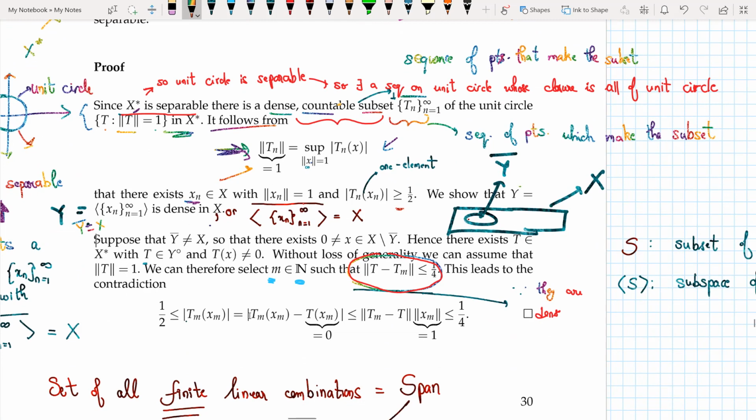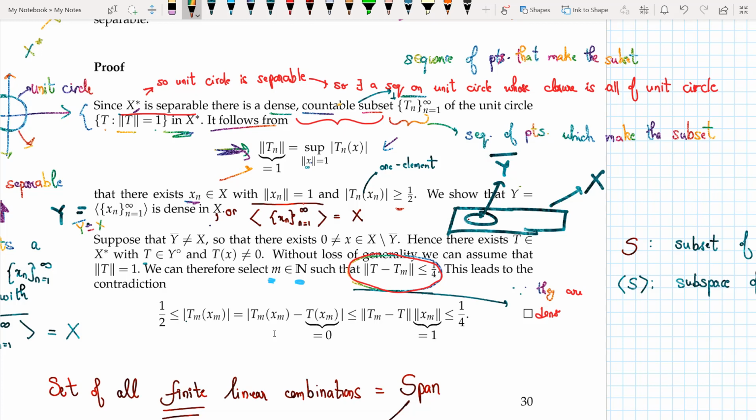Now we prove this by contradiction. Suppose y closure is not equal to X, so that there exists an x belonging to X minus y closure. This is from the corollary of Hahn-Banach, and hence there exists a T belonging to X star, so this T is in the dual space of X, and T annihilates y, and T of x is not equal to 0.